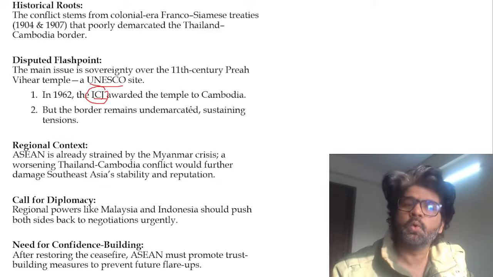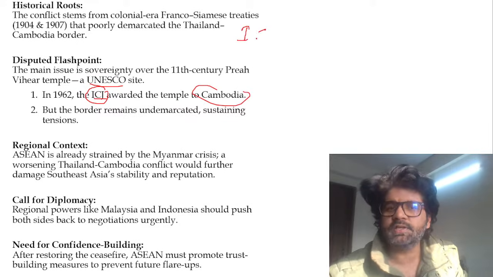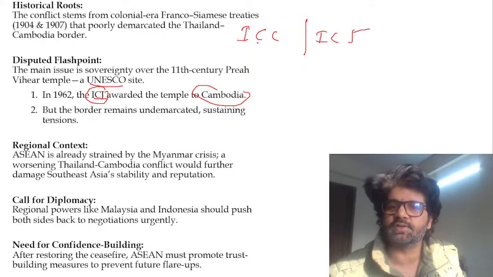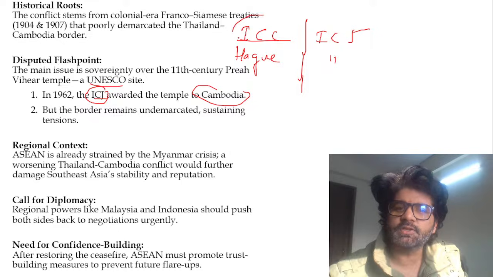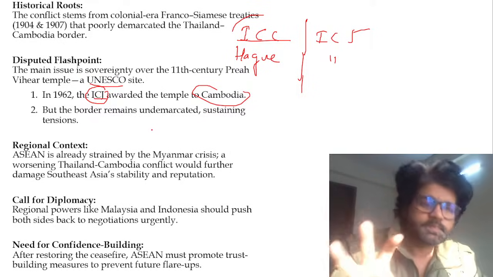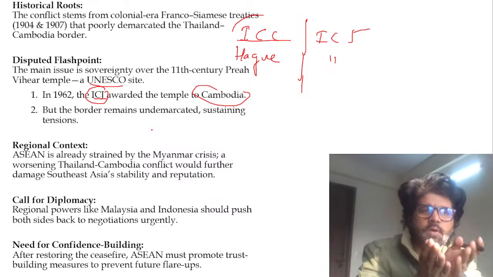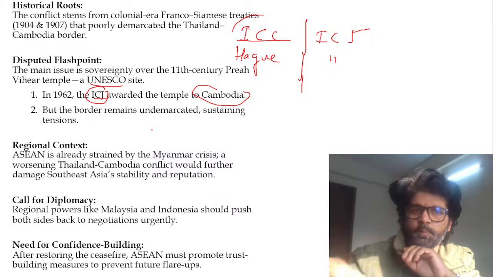ICJ is important. Whom did it award the temple? Cambodia. International Court of Justice, ICC, ICJ. We had a comparative analysis. Both of their headquarters are in The Hague, Netherlands, right? But there is a difference between ICC and ICJ, which is a part of the UN, guys. Out of ICC and ICJ, which prosecute individuals, which prosecute countries and states? If you know it, post it in the comment section.